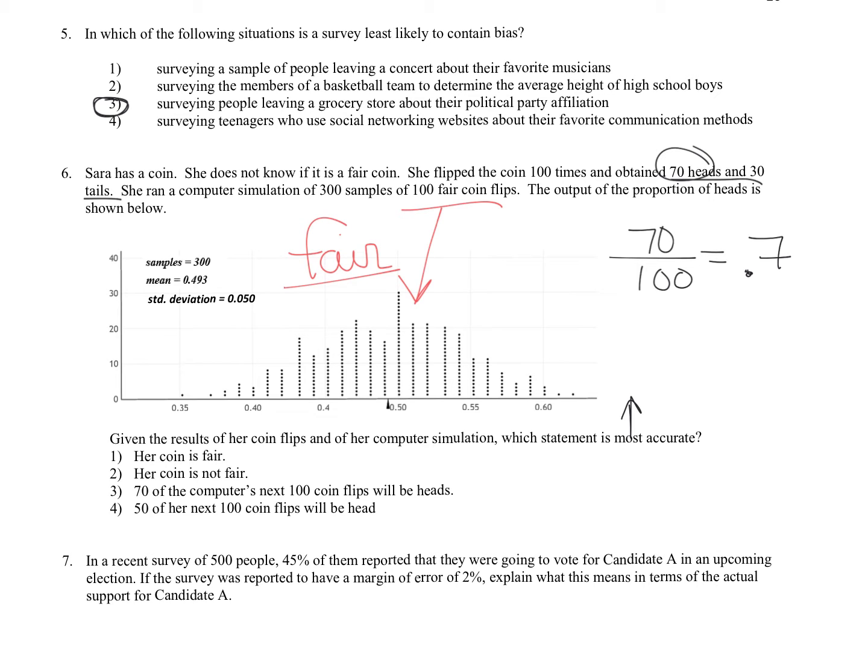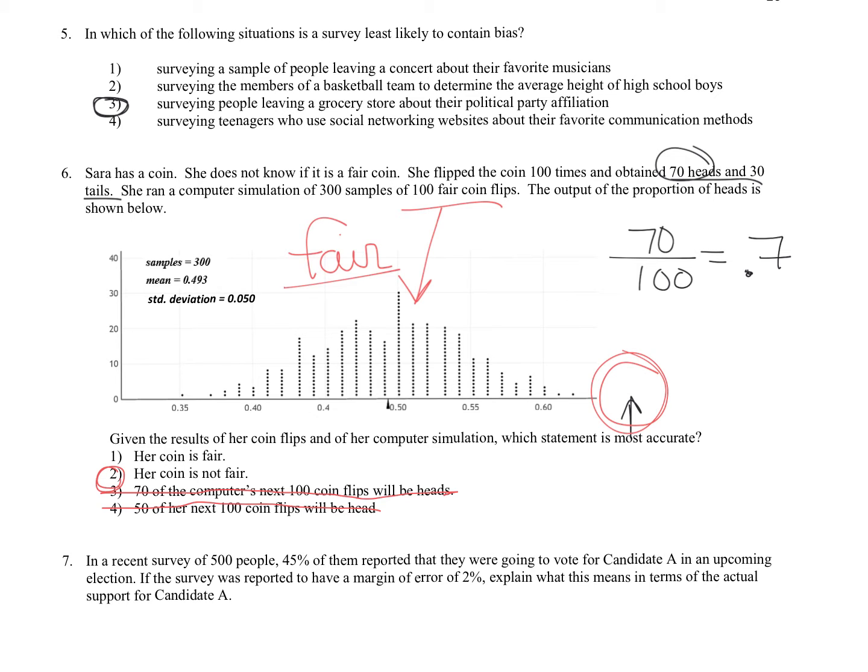Her coin is fair, her coin is not fair. 70 of the computer's next 100 coin flips will be heads. That's silly, right? The whole idea is randomness. 50 of her next 100 coin flips will be heads. Also something we cannot know. So because this is so far out of what we expect, we're assuming that her coin is not fair.